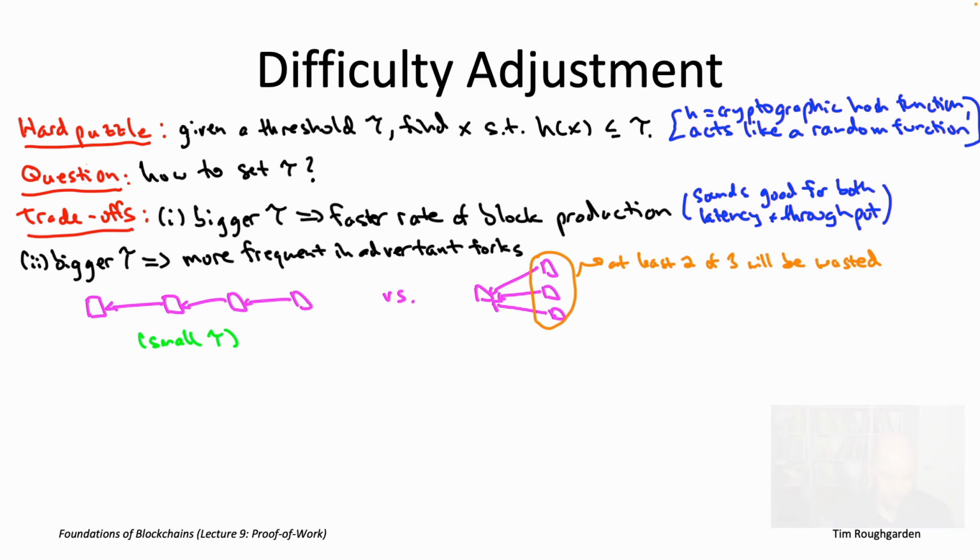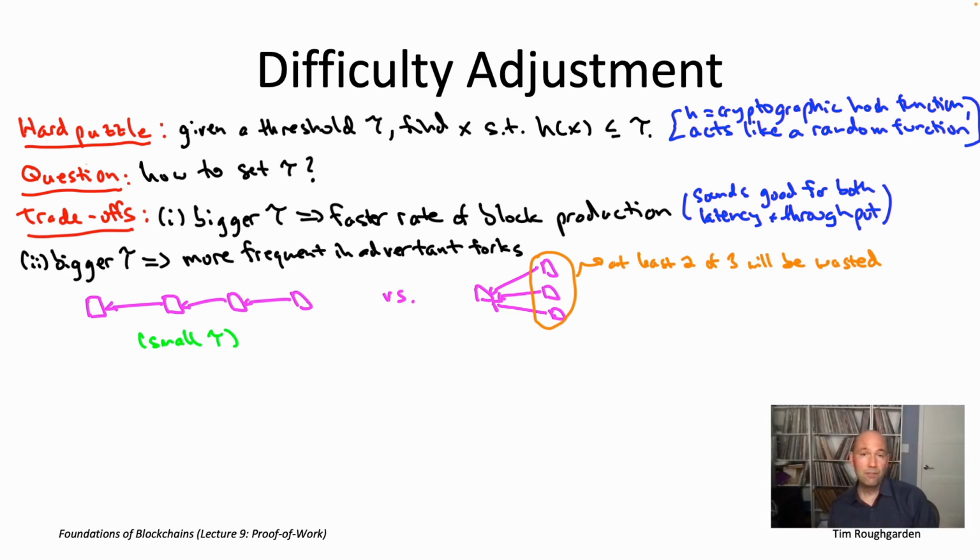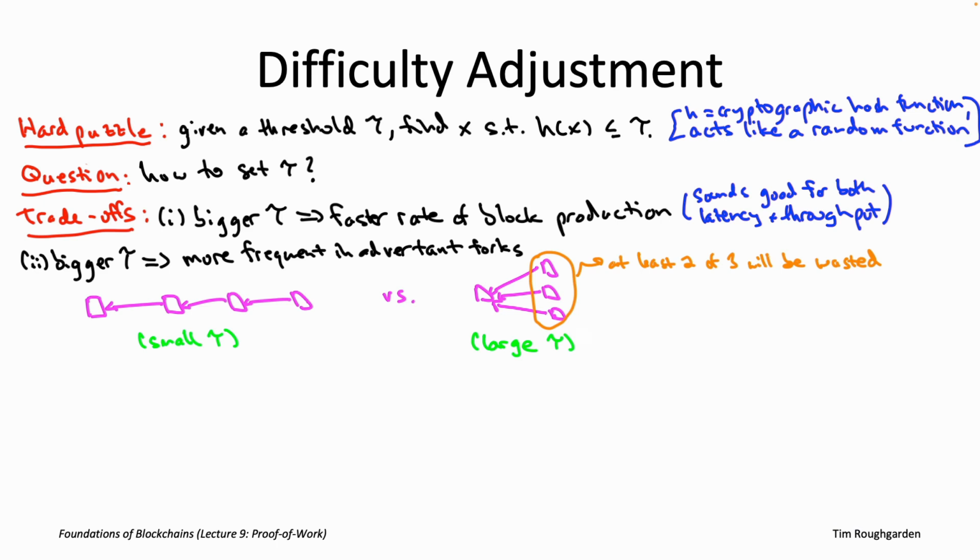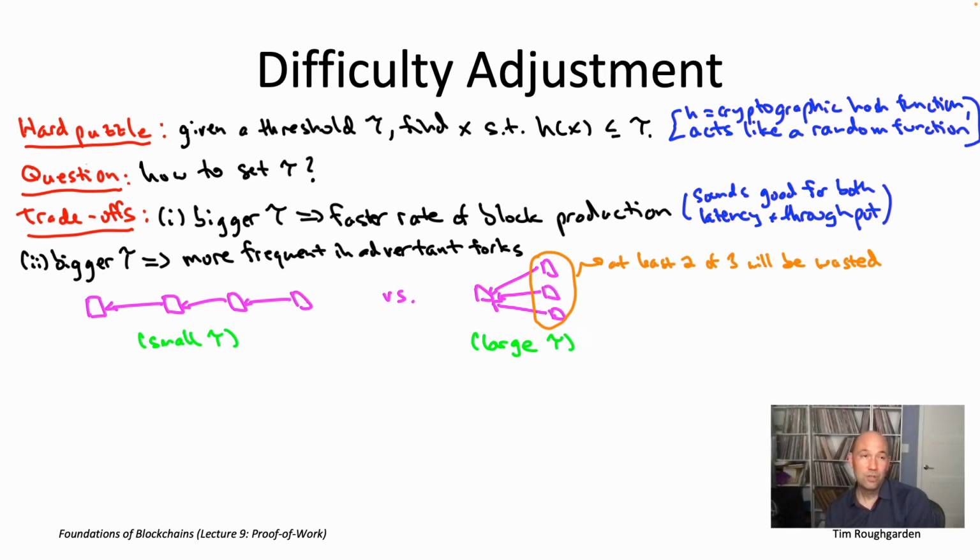on the left. At the other extreme, if you set tau to be very large, so you make the puzzles really easy, well then honest nodes are going to be just finding blocks so quickly, there's no way they can all keep each other informed in time about their puzzle solutions, and you'll wind up with pictures like that on the right. So that's the sort of fundamental tension in figuring out exactly how to set the difficulty threshold tau,